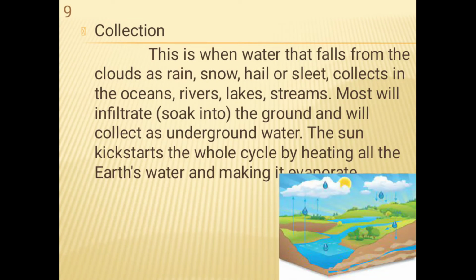Collection is when water that falls from the clouds as rain, snow, hail or sleet collects in the oceans, rivers, lakes and streams. Most of it will also soak into the ground and collect as underground water. The sunlight drives the whole cycle by heating the earth and making water evaporate.